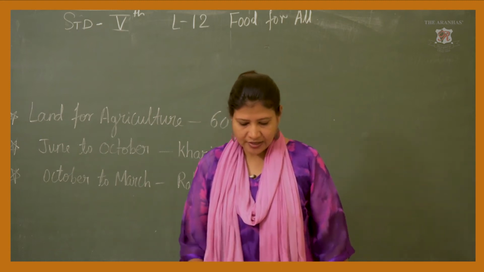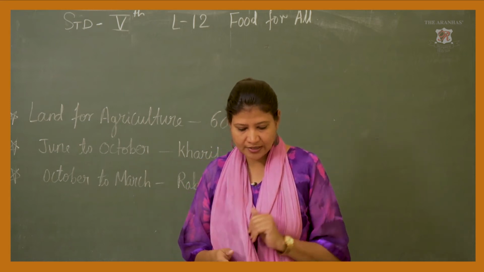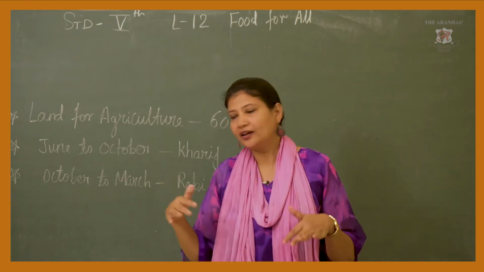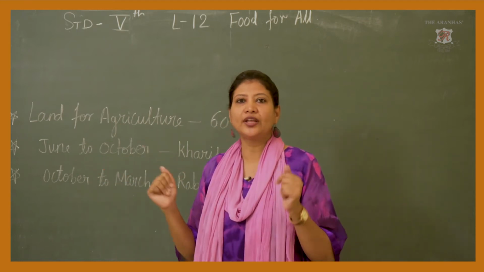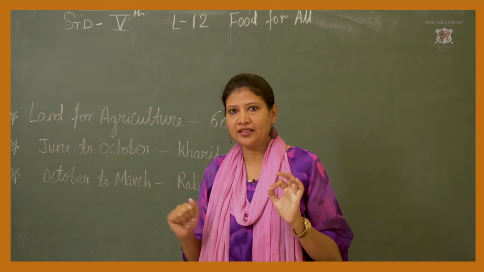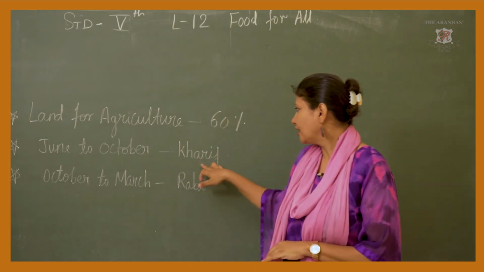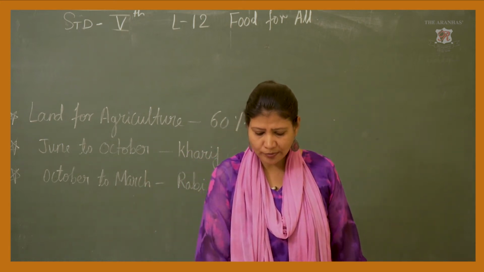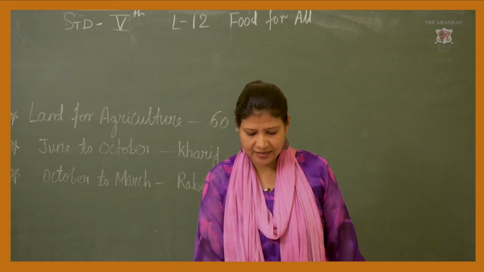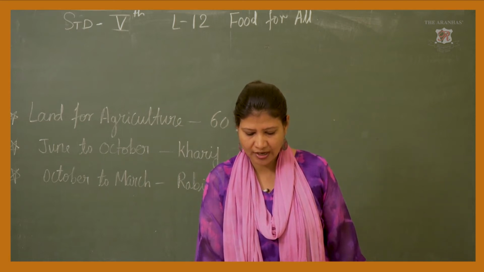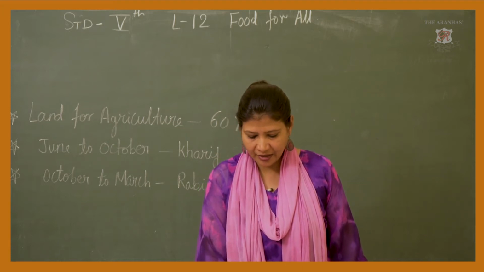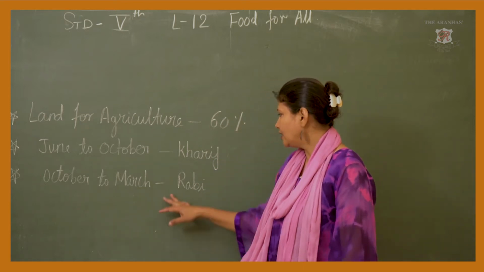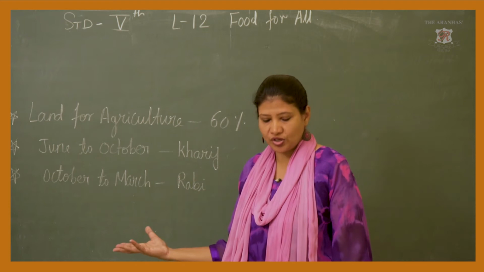Now, the season from June to October, in this season the crops are watered mainly by the rain. In Kharif season, from June to October, the rainy season is there. So they get water nicely in these months, and so we get Kharif crops. In the month of October to March, that is Rabi season, rainwater that has soaked in the soil, the retreating monsoon and dew are the sources of water for crops. In this season the water is soaked in the land.